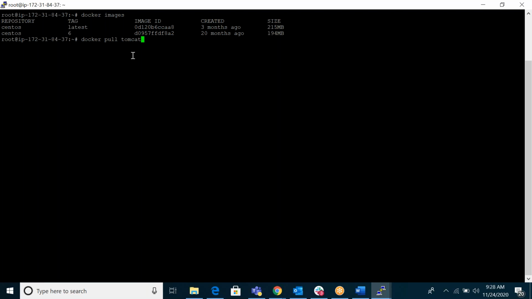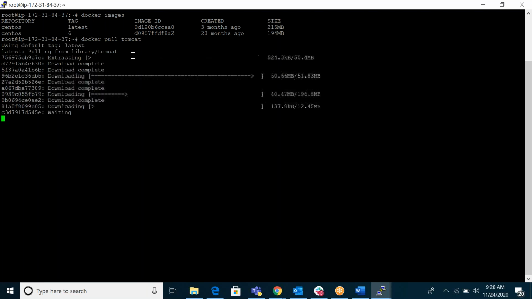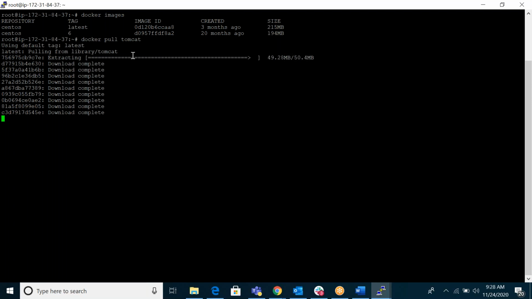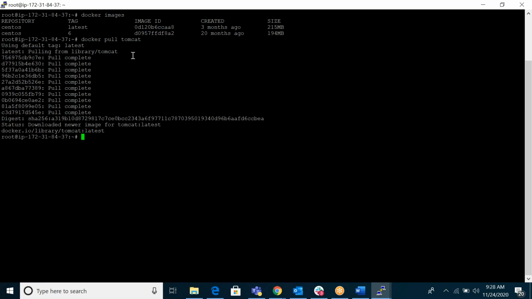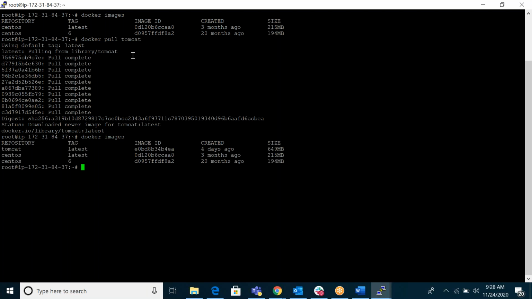Within seconds it will download that image. Done. Now docker images shows my Tomcat image.